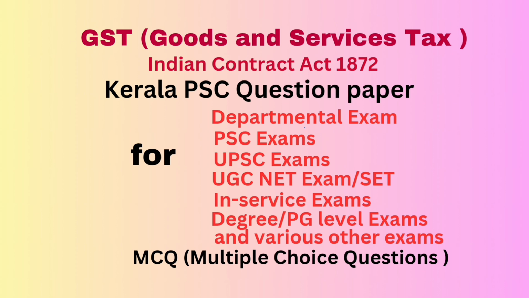Question number 39. Cost of an article that attracts 18% GST is rupees 1000. What is the amount the consumer has to pay?